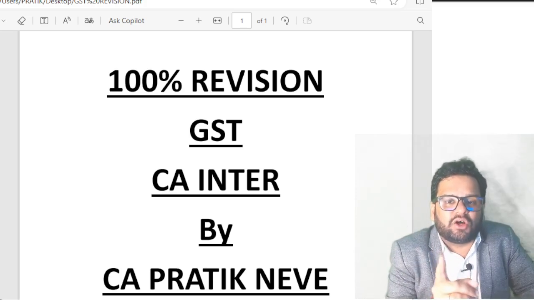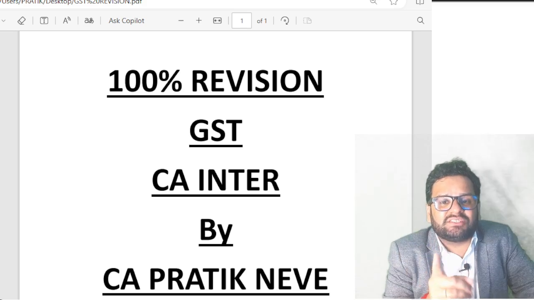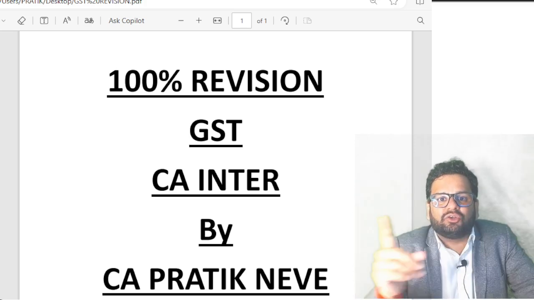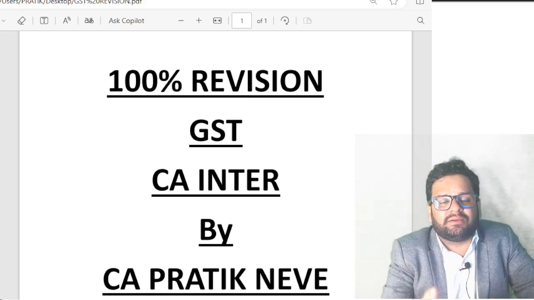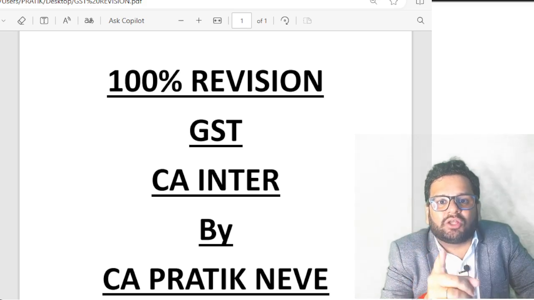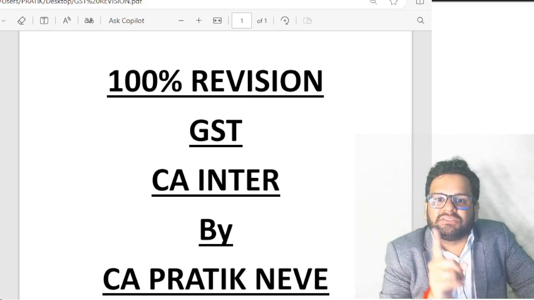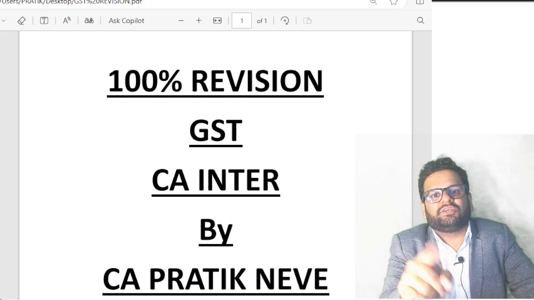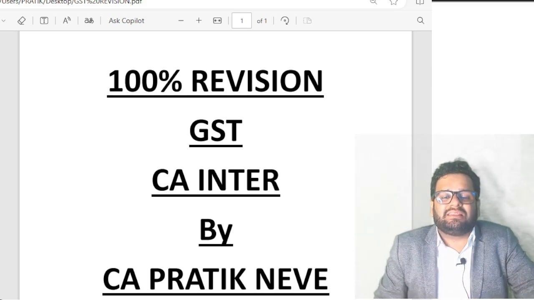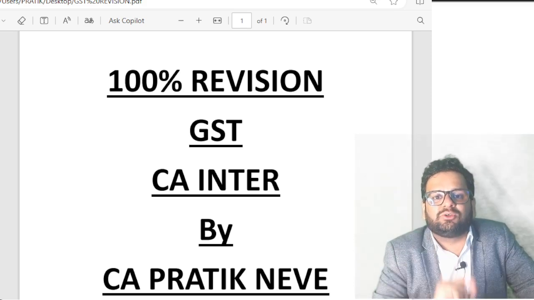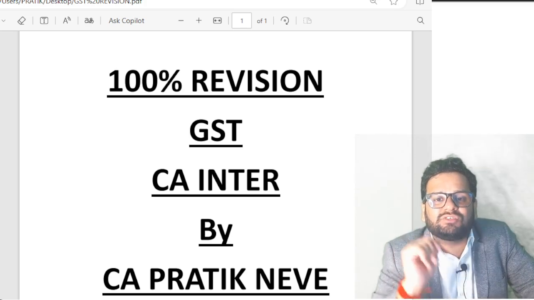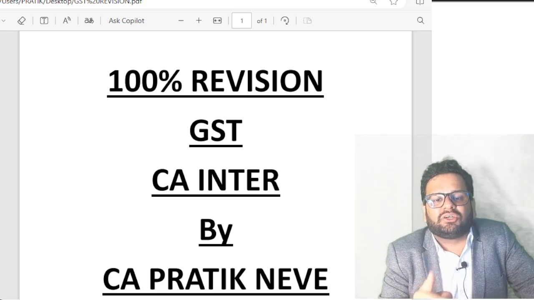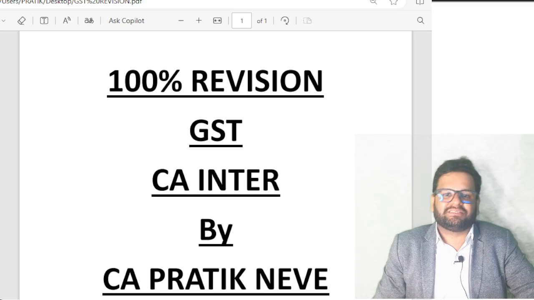Special point for section 10. Explanation is given in section 10 that for calculating this aggregate turnover for section 10 eligibility, you will exclude interest on FD. Further, this interest on FD will be excluded while calculating the turnover on which tax is payable under section 10. Also, interest on FD is to be excluded while calculating the quantum of services provided to determine whether I am within the limit of 10% or 5 lakh, whichever is higher.